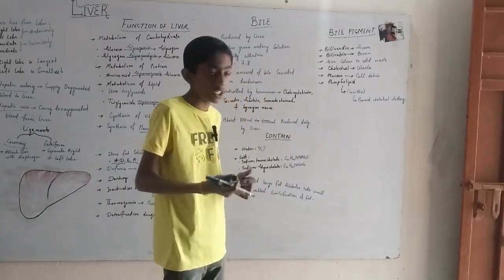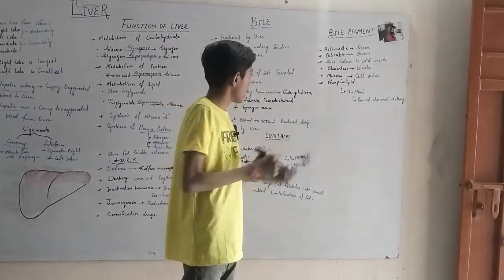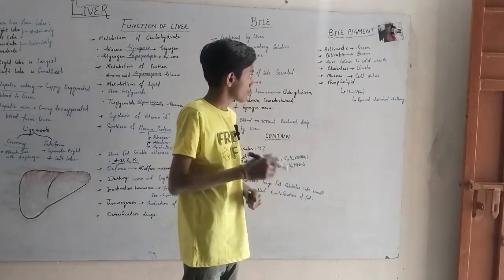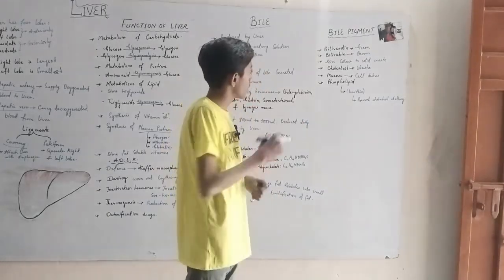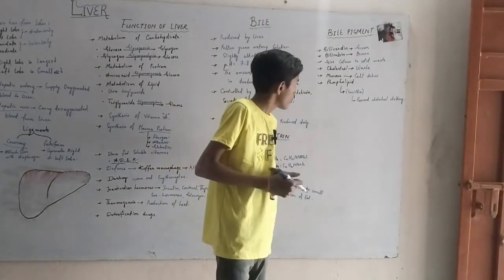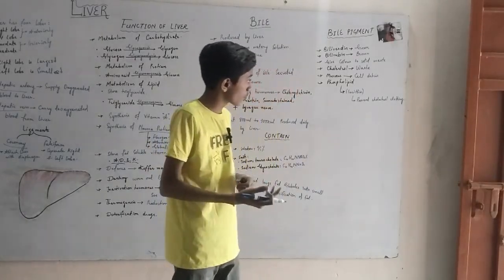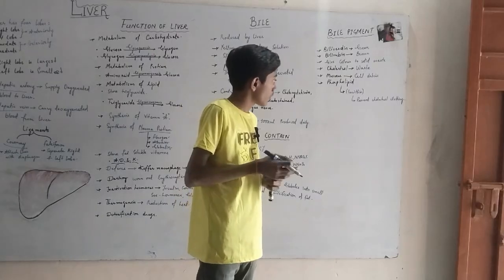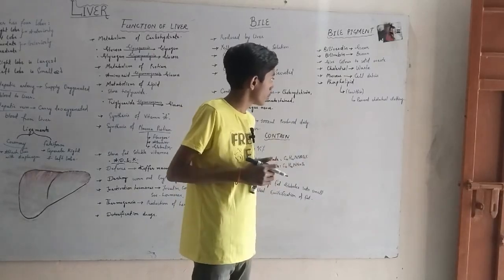And mucus, which is cell debris, the cell waste, and phospholipid, lecithin. Phospholipids have mainly 3 types, but here we learned lecithin, which prevents cholesterol clotting. The clotting of cholesterol is prevented by the phospholipid lecithin.